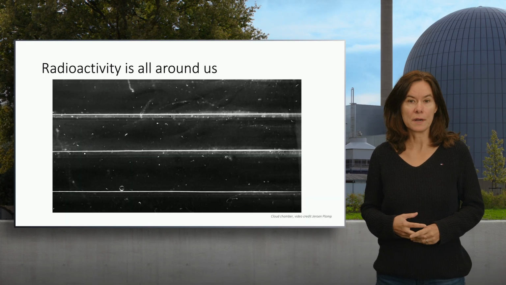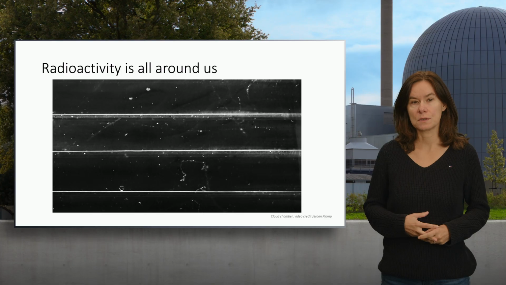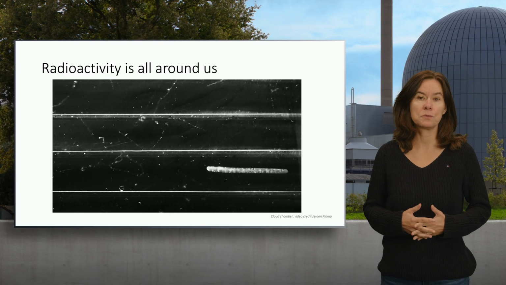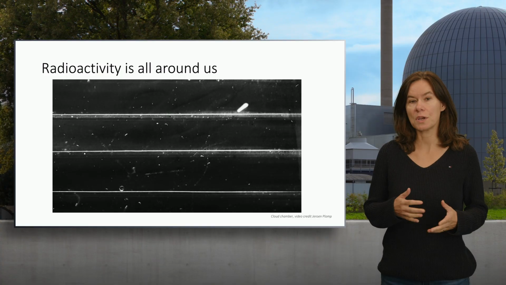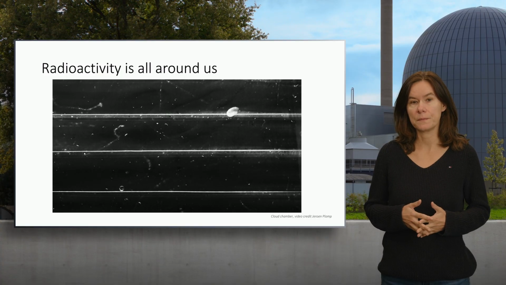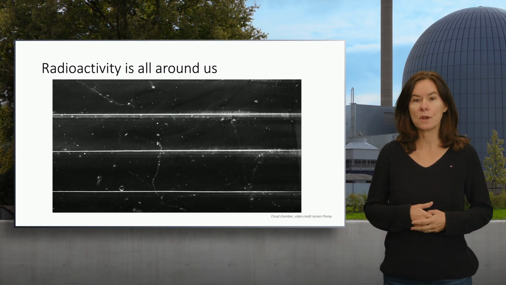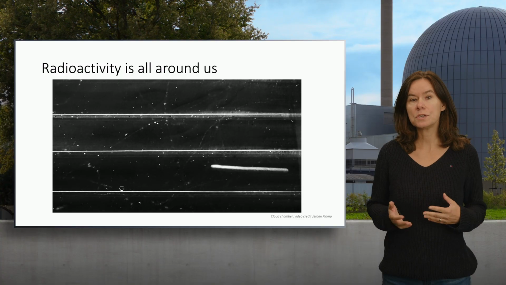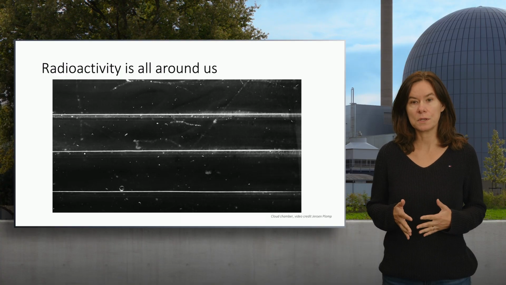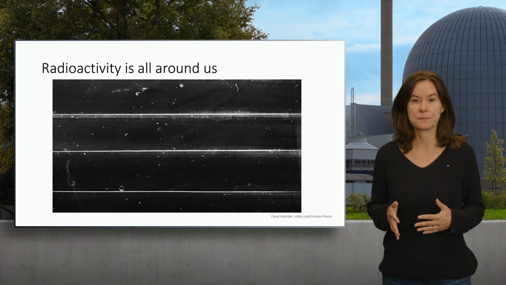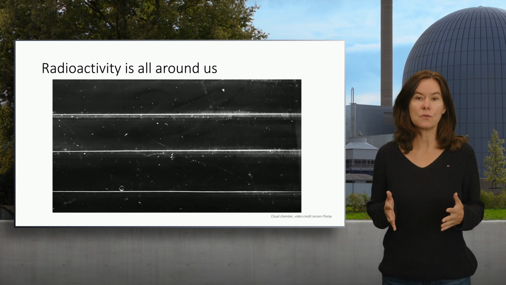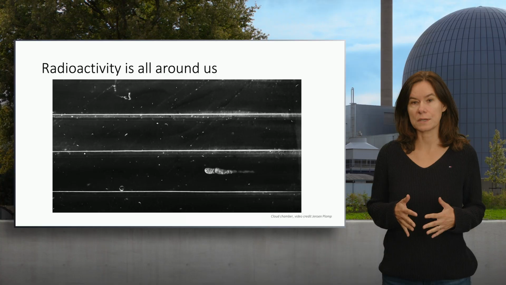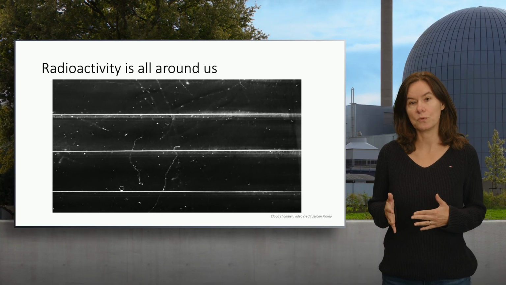You probably are not aware, but radioactivity is all around us. Only we cannot detect radioactivity with our eyes. For that we need special devices, like for instance a cloud chamber as shown here on the slide. In this cloud chamber you can visualize radiation which interacts with a supercondensed liquid and results in these very pretty tracks. If we're only looking at natural radiation, that is the radiation surrounding us, we will have just a few tracks, as you can see in this short movie.